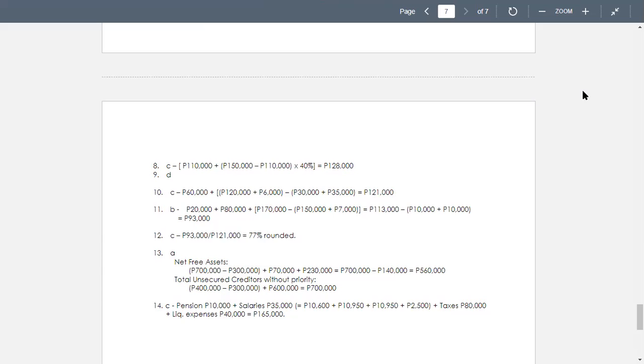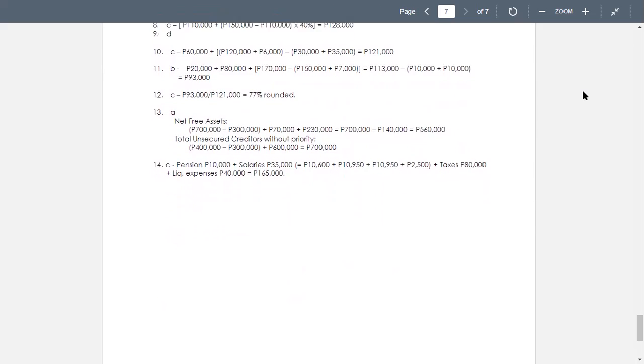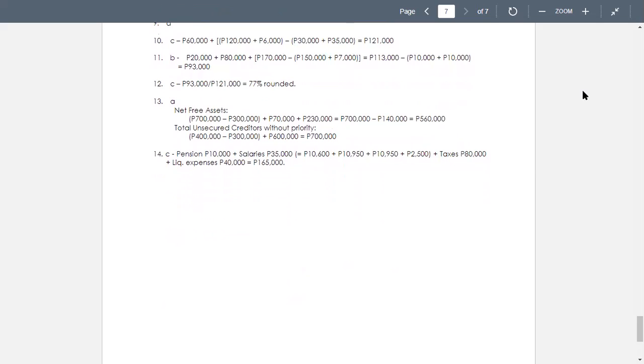So it's only 560,000. The total unsecured creditors without priority, 400,000 minus 300,000. So we have 100,000 plus 600. So number 13 is A. And number 14, the problem is asking for the total amount of unsecured liabilities with priority. So number 14, it's letter C, equal to 165. Now you have the breakdown of 165.